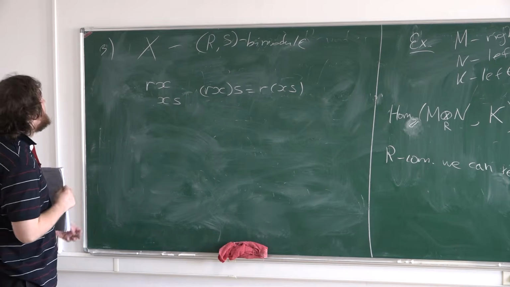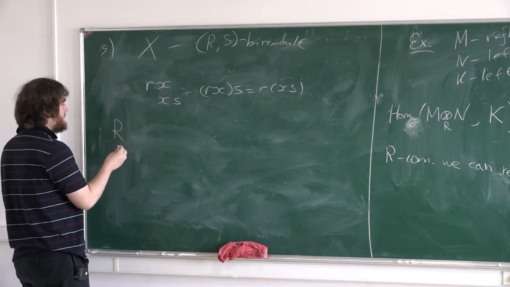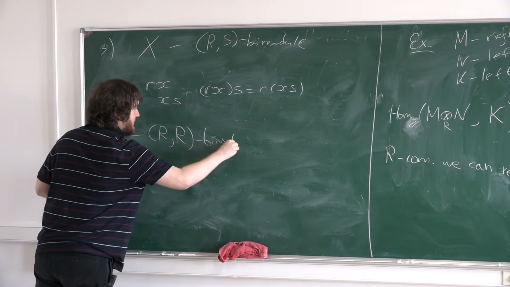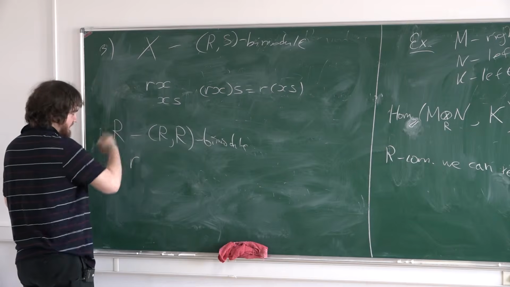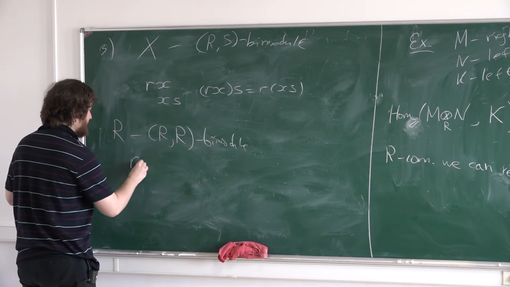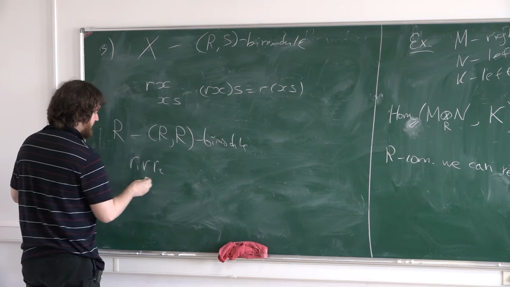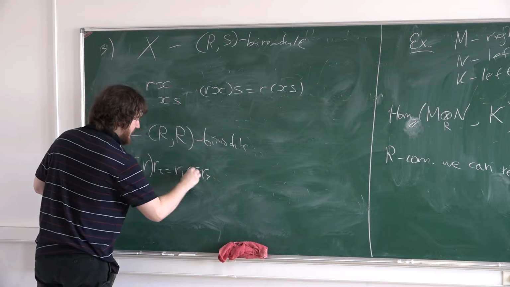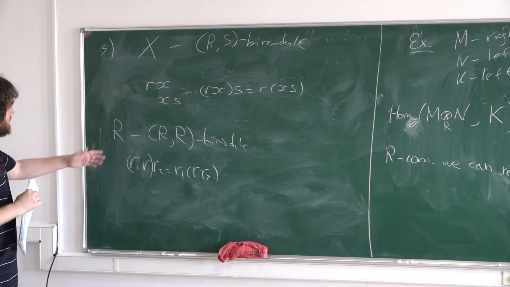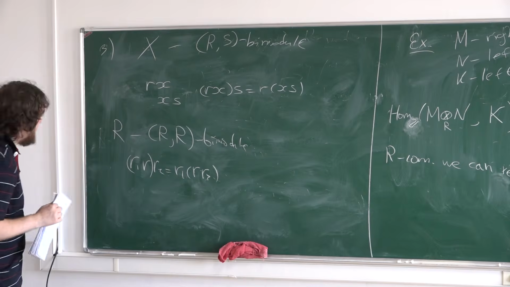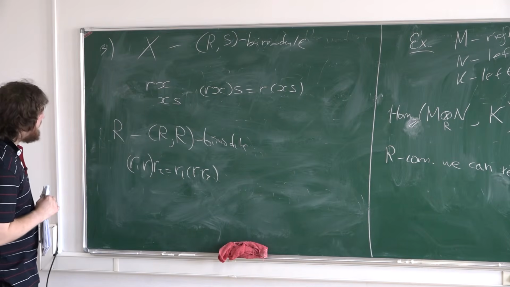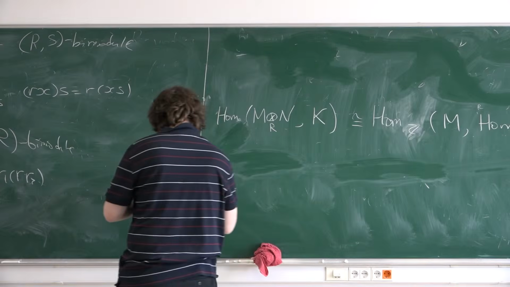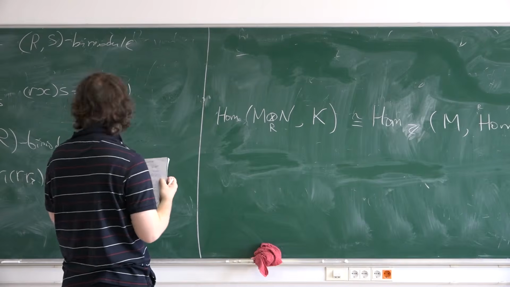For example, any ring, not necessarily commutative, is a bimodule over itself. Because you have multiplication in the ring, you can consider it as right and as left, and you have the ordinary associative law, because I assume that all my rings are associative. You don't need commutativity here.